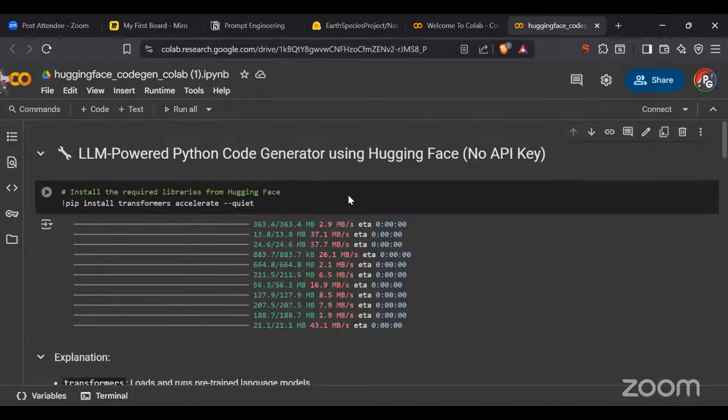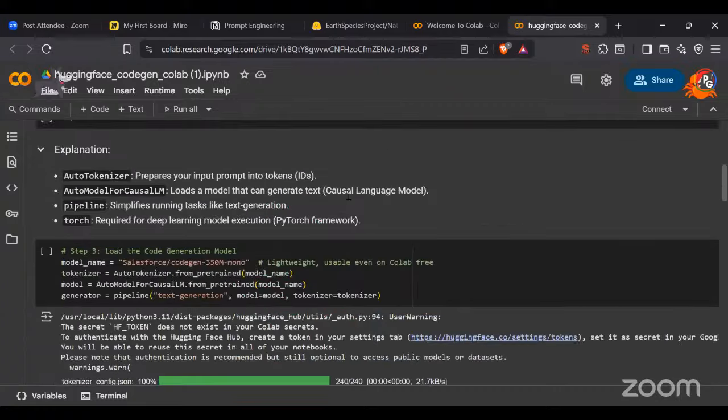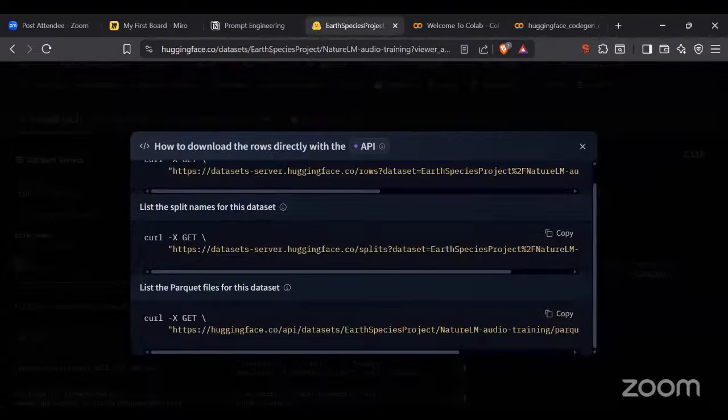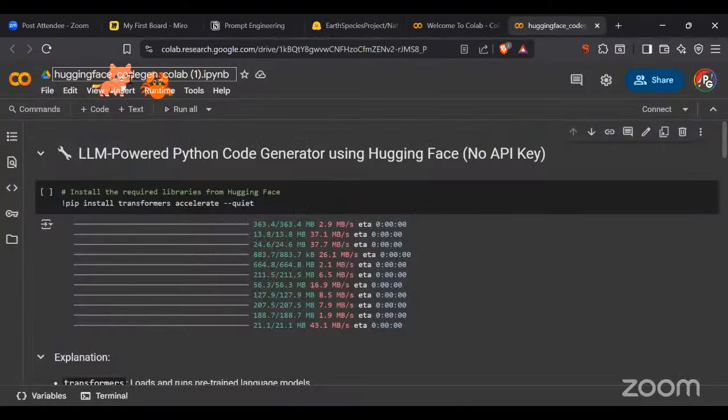Hugging Face, this is one of the files that I have prepared for one of our batch sessions that we sometimes take. So we have this particular file. This is one of the files that I taught in the sessions. So I'm going to give you a glance of how you can integrate any of the Hugging Face AI models in your data. If you see here, there is one library called the Hugging Face CodeGen library.